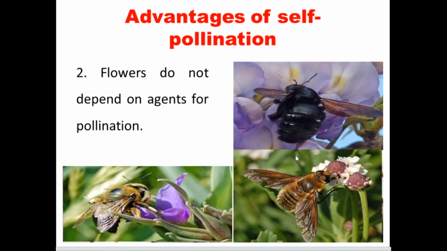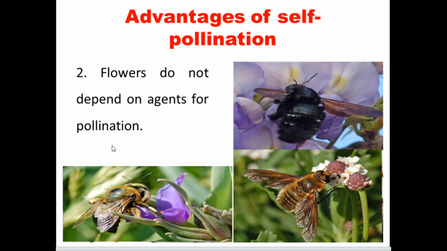Another advantage of self-pollination: flowers do not depend on an agent for pollination. When you take self-pollination, there is no need to depend on honeybees, insects or birds to carry the pollen grains, because the flower itself has the pollen grains.